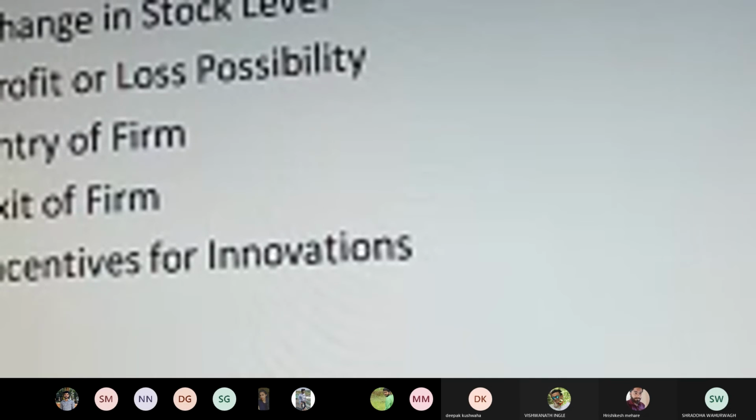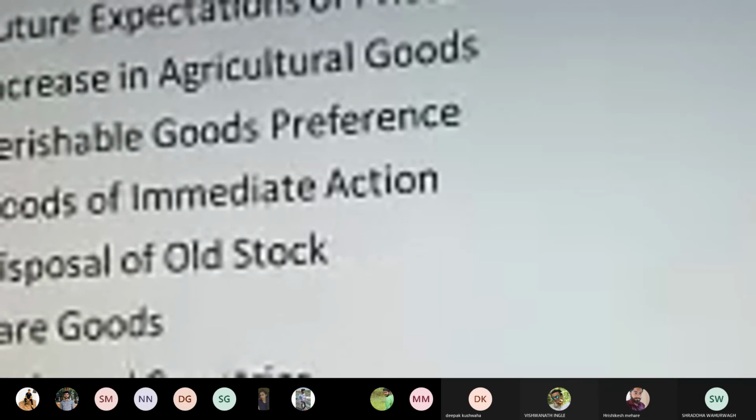And lastly, incentives for innovations. If it is expected that there will be various incentives for innovative purposes, then a larger quantity will be made available in the market's economy, and accordingly the innovative techniques or innovative production technology will help the supply curve to move upwards.